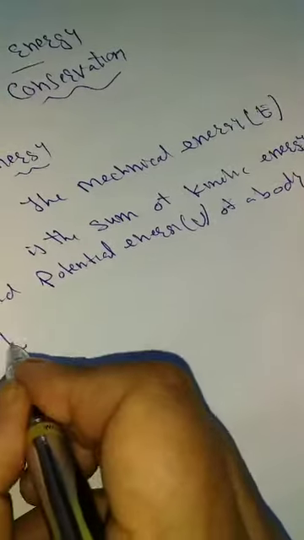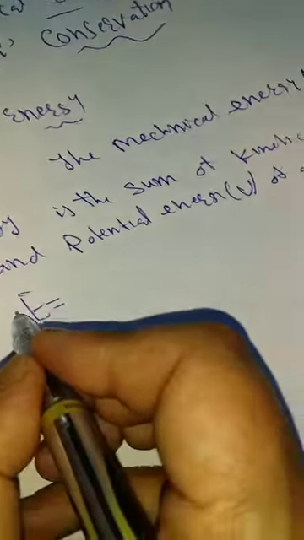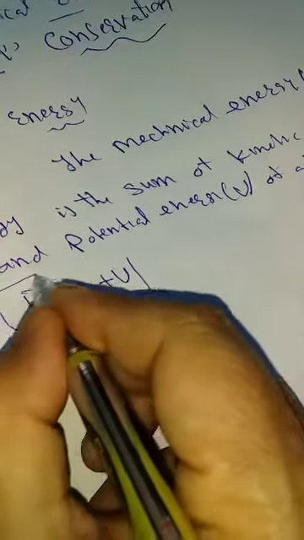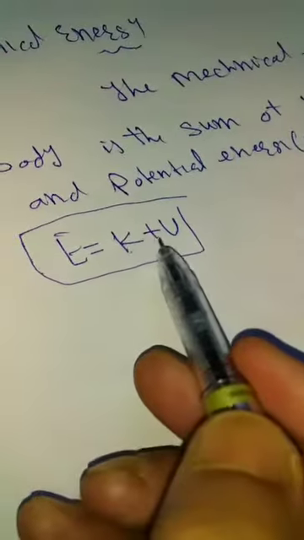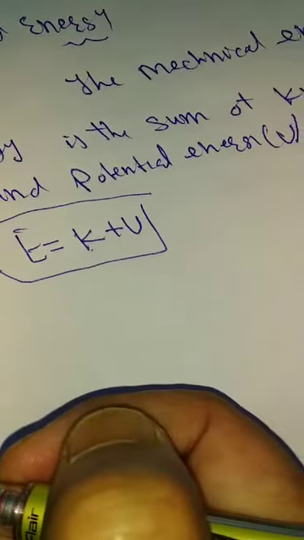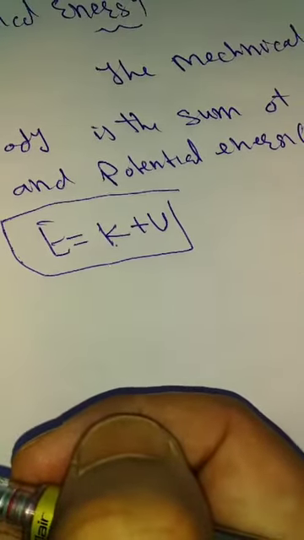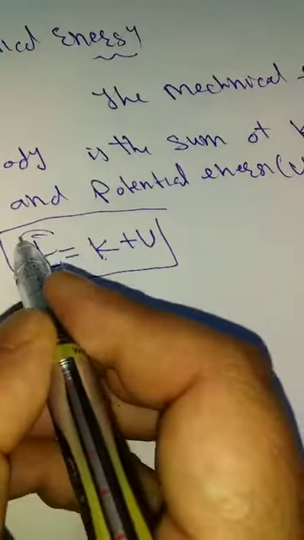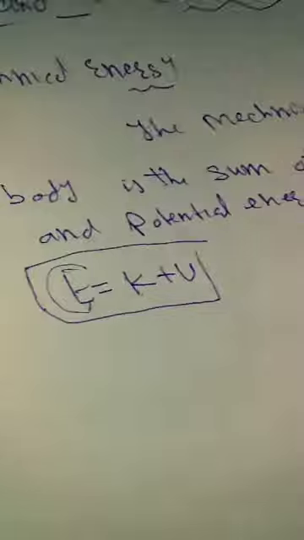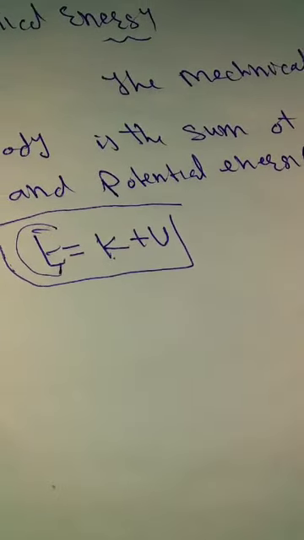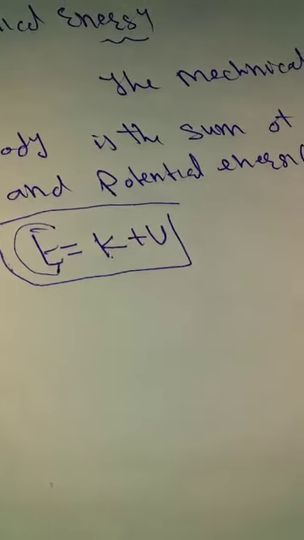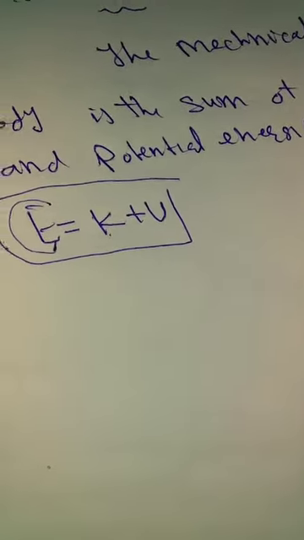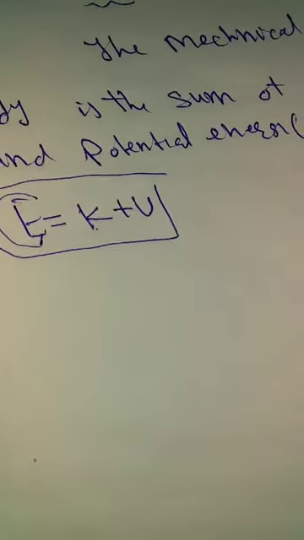That means if we represent the total energy by E, it is the sum of kinetic and potential energy in the system, known as mechanical energy. The mechanical energy remains conserved; its value does not change. Of course, when we apply force, one form of energy is transported to another, but energy can be neither created nor destroyed. In other words, the total energy remains conserved, it does not change.